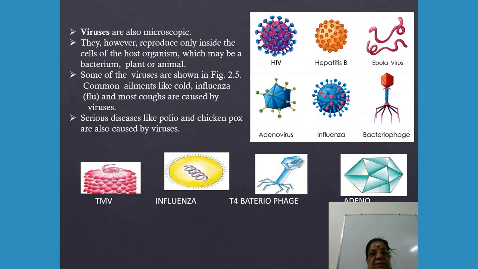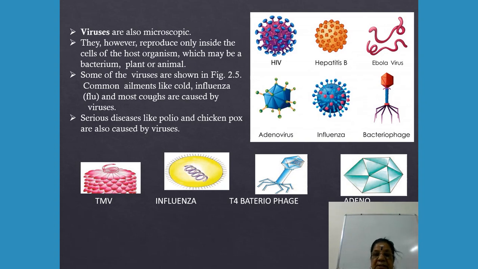Types of viruses. Some of the viruses shown in the figures: common ailments like common cold and influenza are mostly caused by viruses. It is in our textbook. Serious diseases like polio and chickenpox are also caused by viruses.